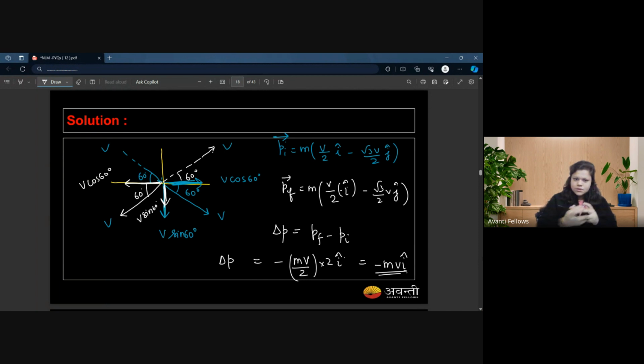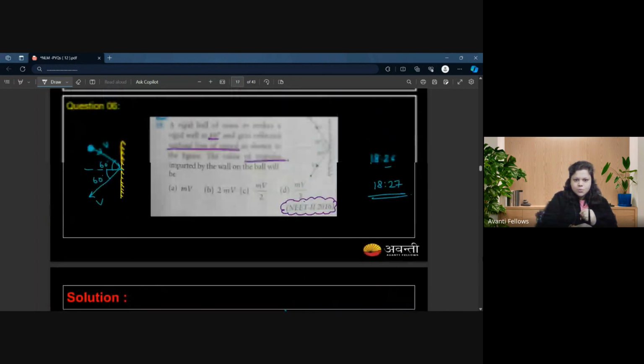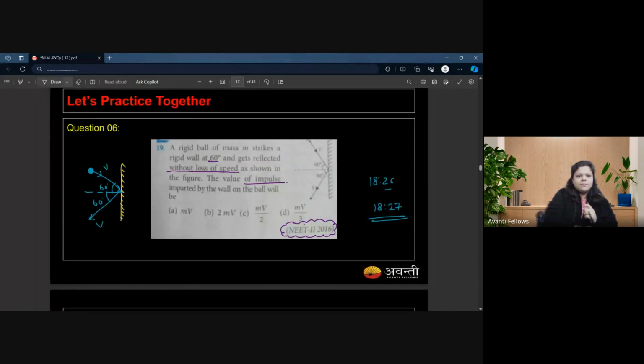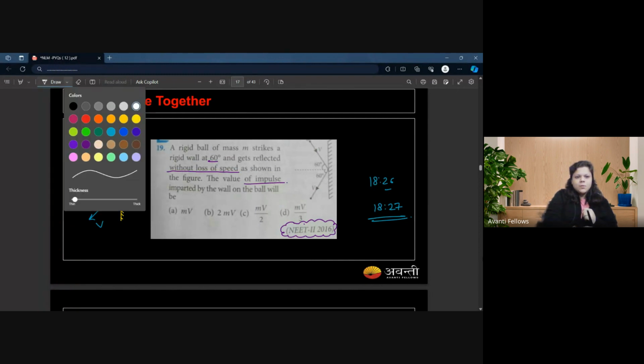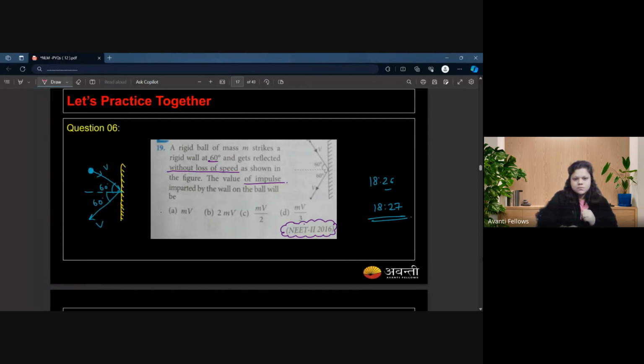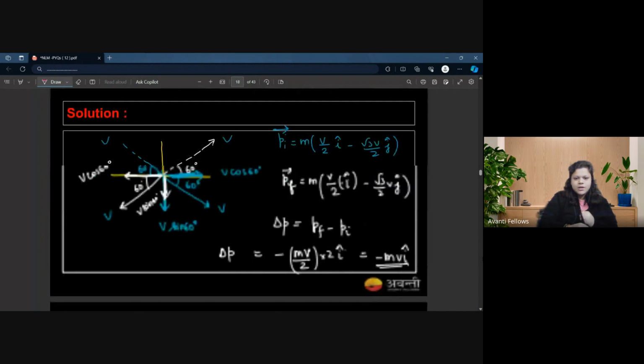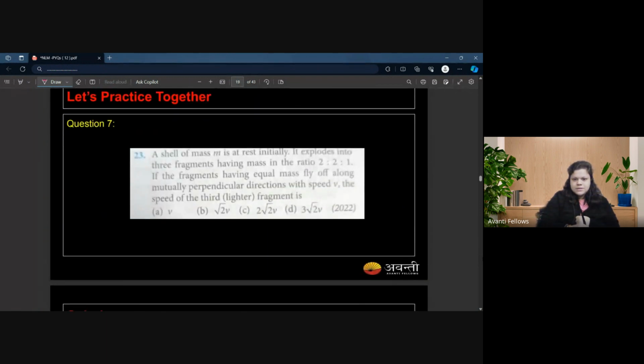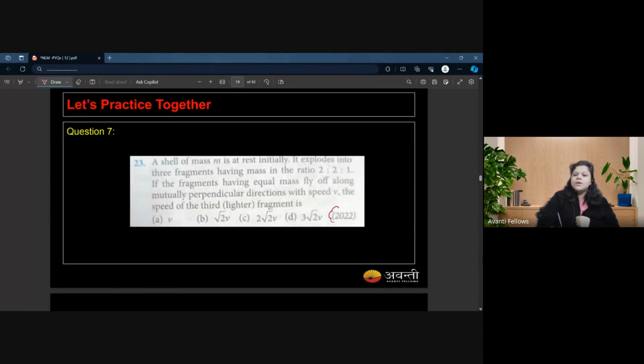Okay, so let's check which option it is. The option A will match with our answer, right? It's option A. Okay, let's come to question number 7, a question that came in 2022. The question says we have a shell of mass m. It is at rest initially.